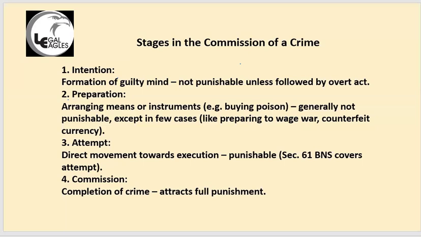In this example, you got it, right? A fires at B with an intention to kill him. Intention to kill is guilty mind, mens rea. Firing is actus reus. Buying the gun and bullets is preparation. Shooting is attempt. If that person dies, crime is accomplished. If he doesn't die, attempt to murder. That is attempt. The stage is not completed, but still it is punishable because a serious attempt is made. Okay, so these are the stages in the commission of any crime.